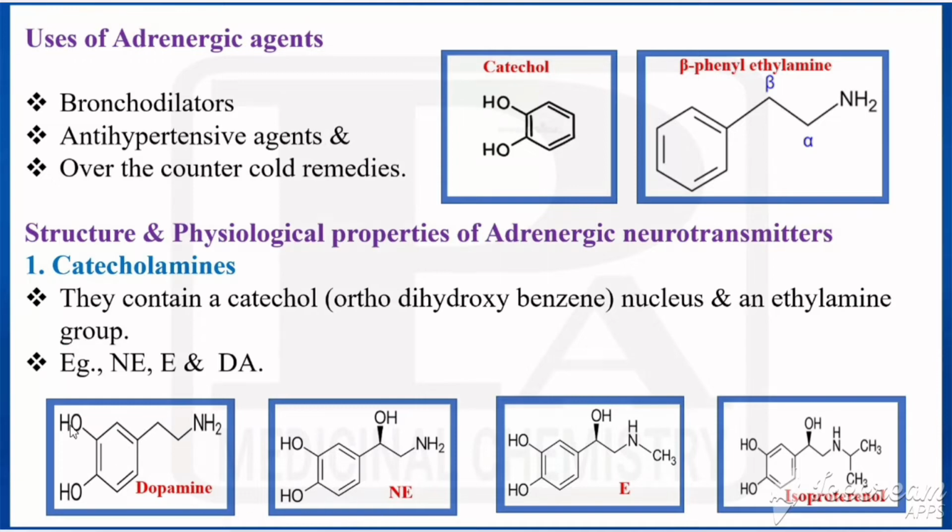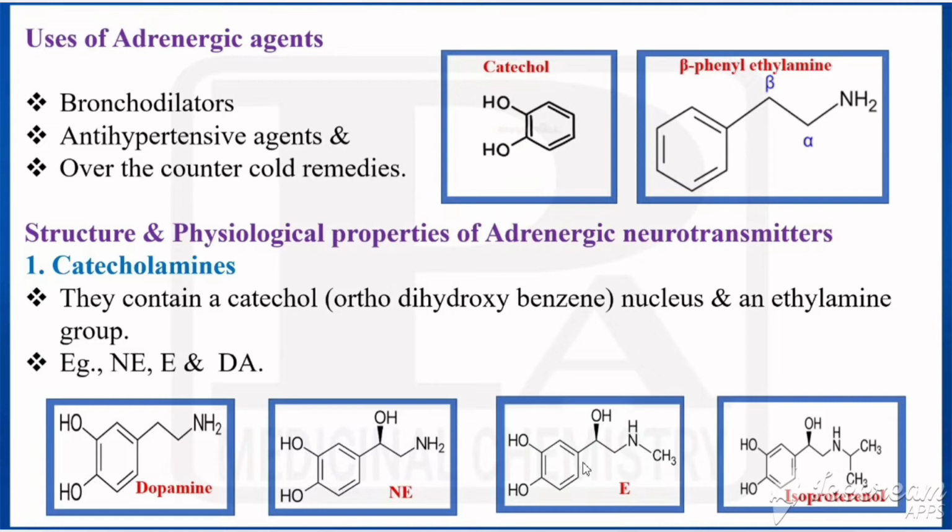So what do you know about catecholamines? They have the basic nucleus as catechol attached with an ethylamine side chain. Here the phenyl is attached in the beta carbon of the ethylamine, because this would be the alpha carbon and this is the beta carbon. That is called dopamine. In dopamine, if we introduce one hydroxy group in the beta carbon, that is called norepinephrine.